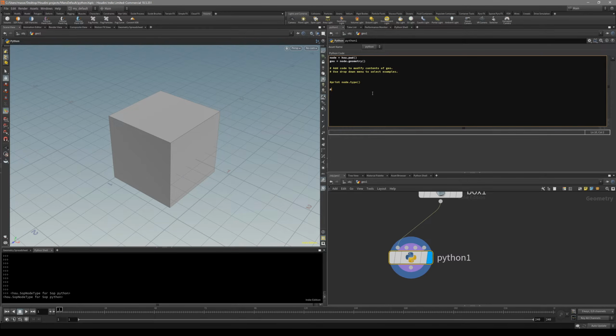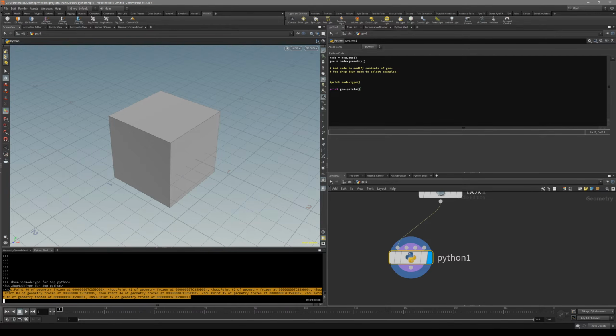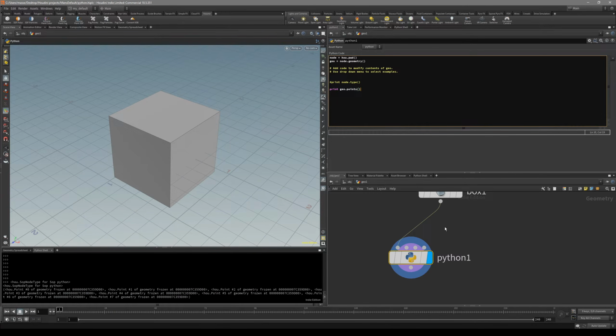So print, and now we have this. We have our variable to reference this geometry inside here. So all we have to do is geo.points like that, and you can see we have now referenced all of our points inside this geometry. And let's delete this one and let's actually create points.